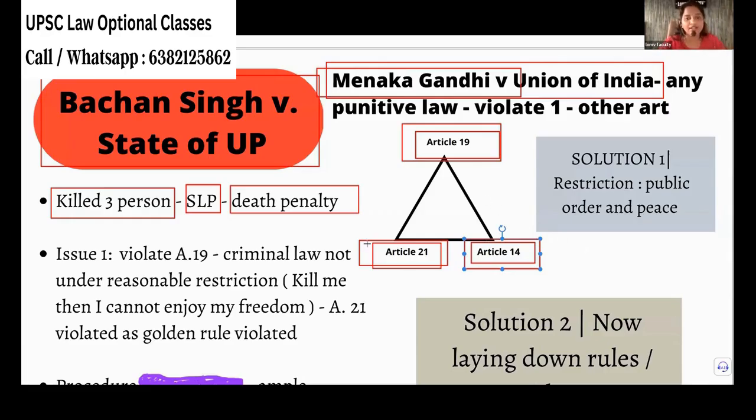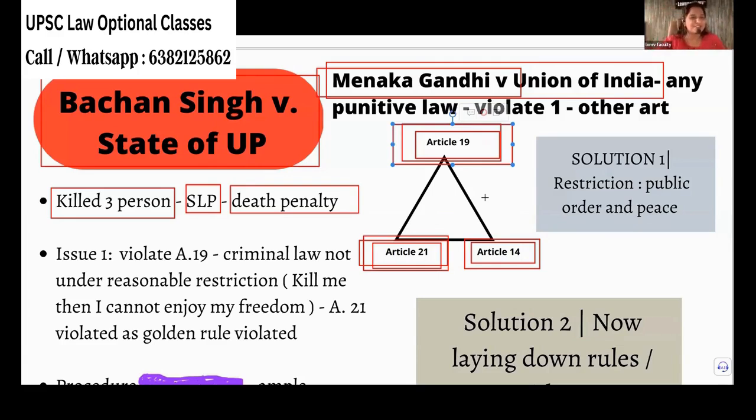He is not arguing that Article 21 is offended. Bachan Singh's lawyer is telling that Article 19 is offended. So how is Article 19 offended, do you think? Article 19 gives all the freedoms. So he's telling, you take away my life, you will kill me. How am I going to express my freedom of speech?